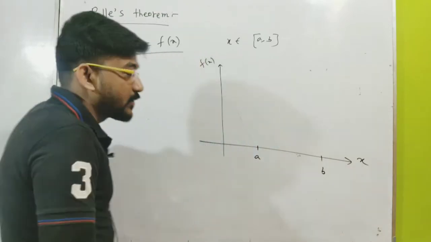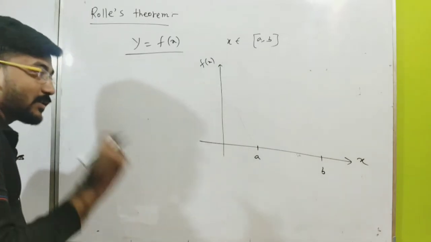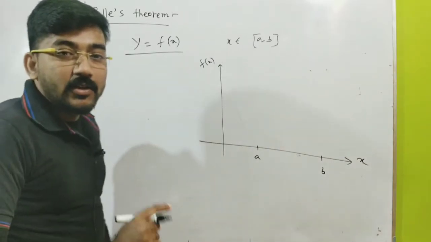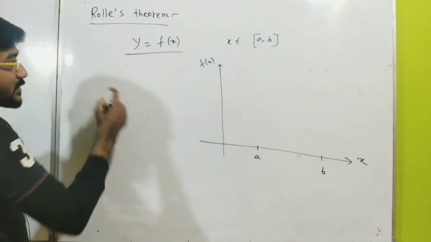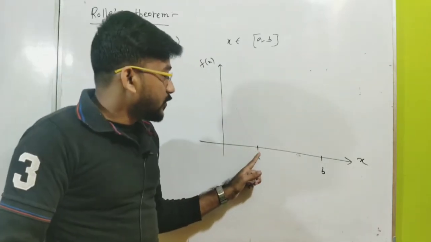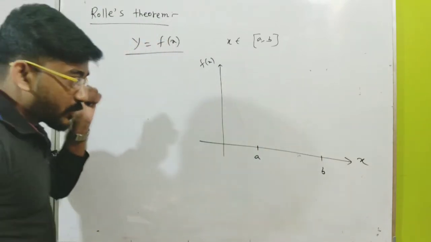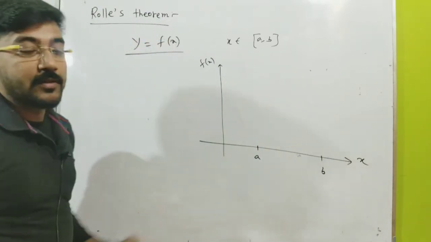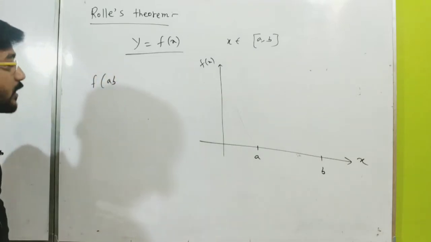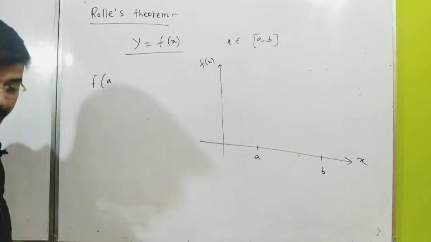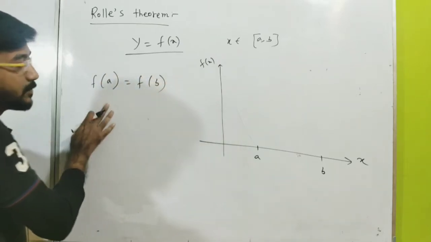Anyhow we can plot the function. It can go like this, it can go like this, but one thing we have to keep in mind when we are going to analyze Rayleigh's theorem, that is the function should have equal value at x is equal to a and x is equal to b. So we are going to impose the first condition of Rayleigh's theorem, that is the function should have equal value at x is equal to a and x is equal to b. So f of a is equal to f of b, it must be satisfied.